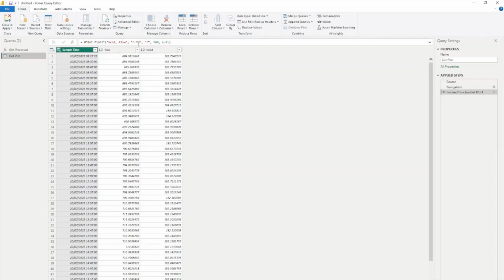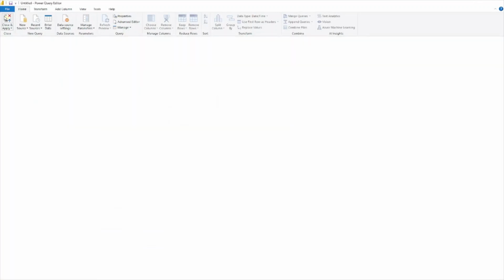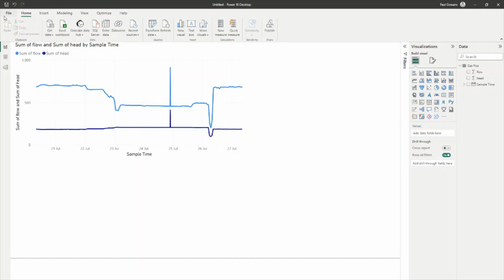This is my query that I made for the Get Plot data. I can change any of these values, but I'm going to change the date to the last 14 days. I'll close and apply. And this should now update this graph.